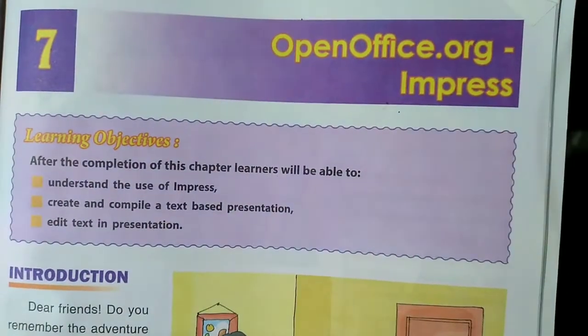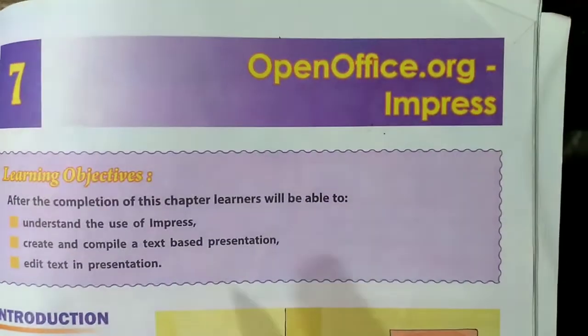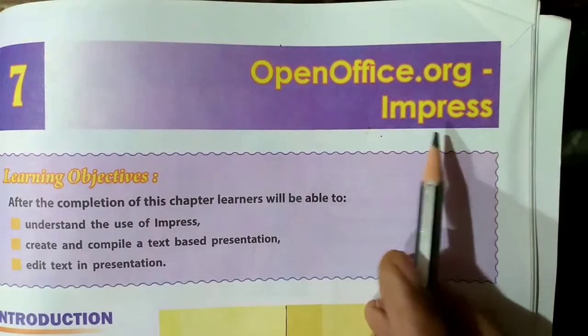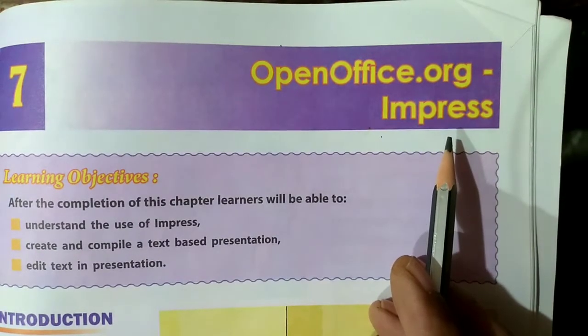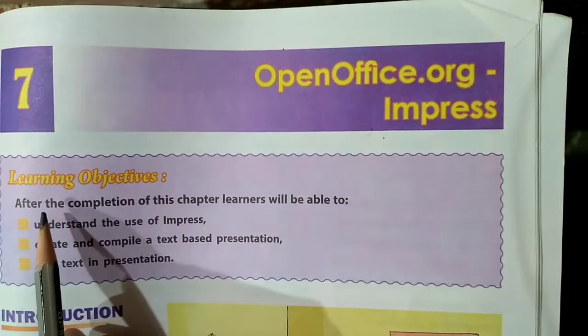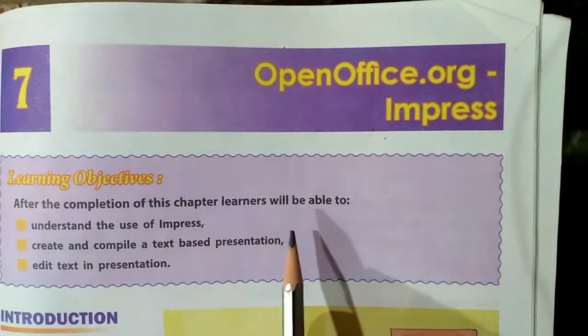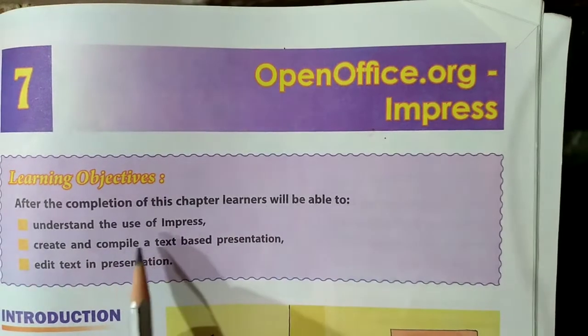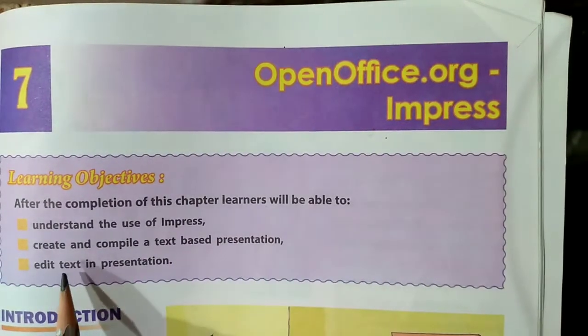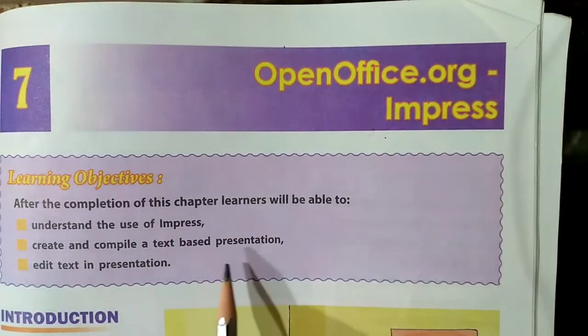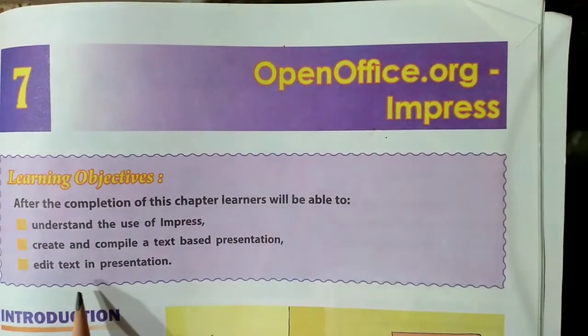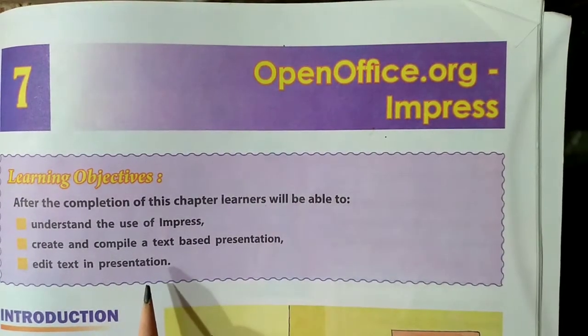Today, Chapter 7, OpenOffice Impress. Learning objectives of this chapter: after the completion of this chapter, learners will be able to understand the use of Impress, create and compile a text-based presentation, and edit text in a presentation.